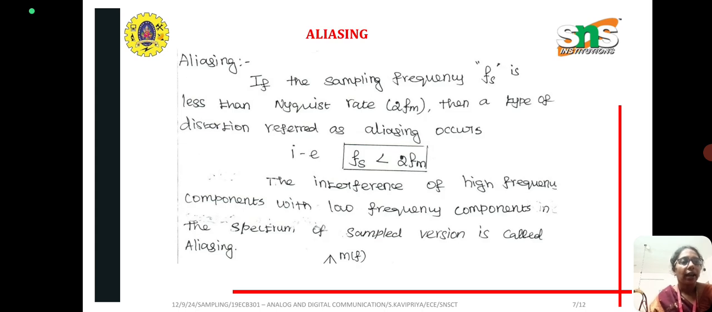And next is aliasing. If the sampling frequency is lesser than the Nyquist rate, then a type of distortion referred to as aliasing occurs. When the sampling frequency is lesser than the Nyquist rate, the higher frequency component combines with the lower frequency components and appears as a lower frequency component. So the interference will take place and a distortion will occur, and this distortion is referred to as aliasing. So the spectrum of the sampled version is called aliasing.